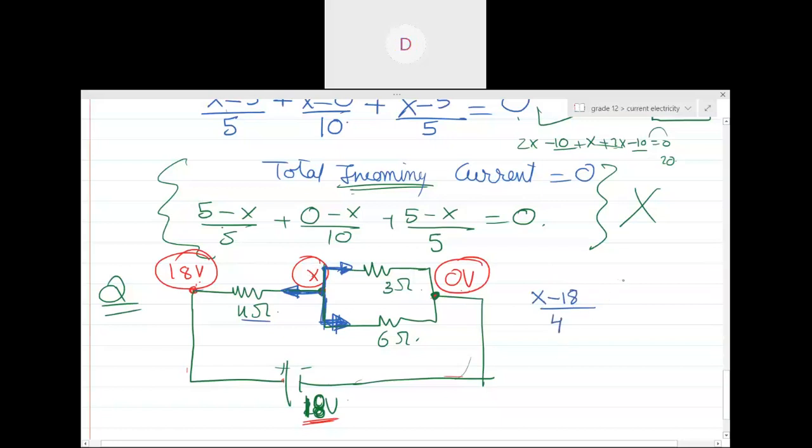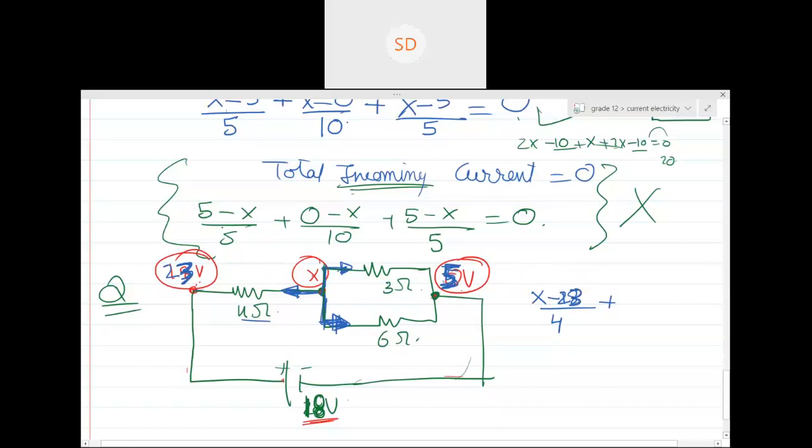Sir, is it always necessary to take 0 volt first? Reference. Reference is always necessary. From that reference, we keep on moving forward. Okay, sir, instead of 0 volt, can't we take any other volt? You can take, no problem. Tell me what do you want to take? Sir, 5. Let's take 5. If this will be 5, then what should be the other one? This should be how much? 23, right? So X minus... So will the answer change or will it remain the same? It won't change. If you want, you can check.